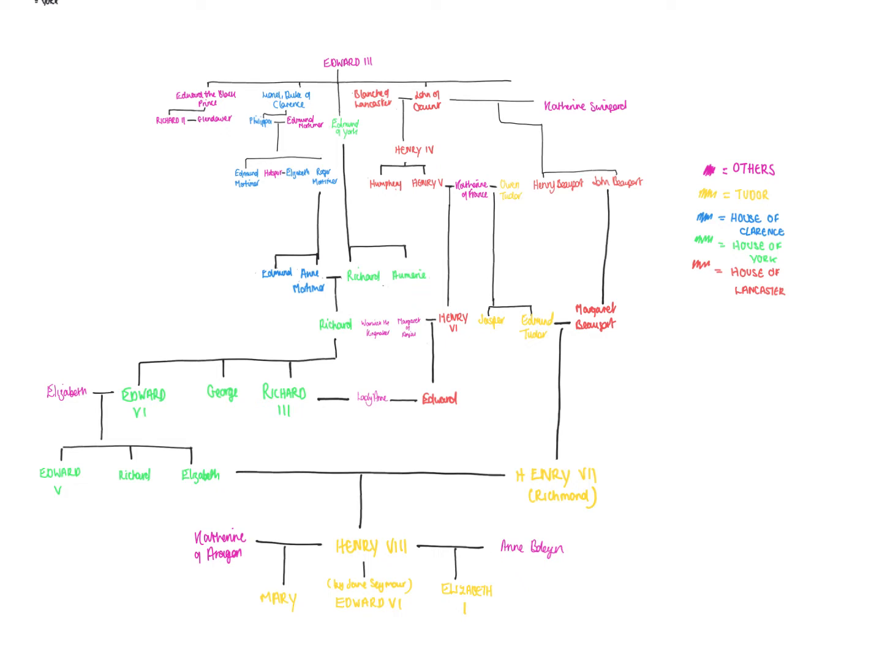So, King Edward III had 4 sons. In order of their birth, they are Edward, the Black Prince, you can see on the far left, Lionel, the Duke of Clarence, John of Gaunt, the Duke of Lancaster, and Edmund, the Duke of York.